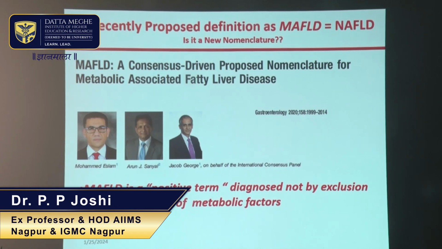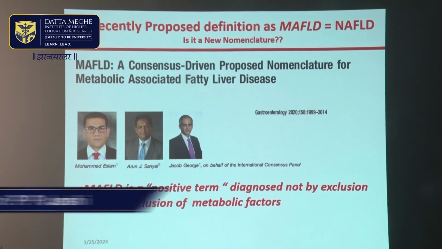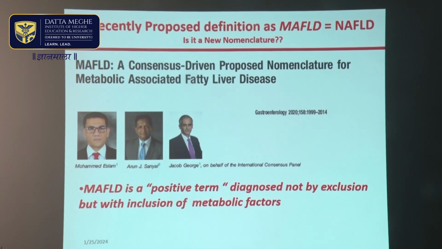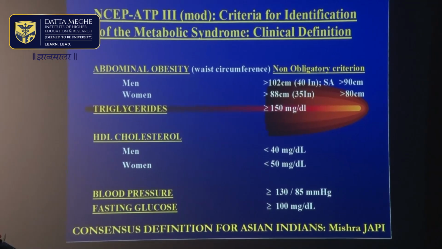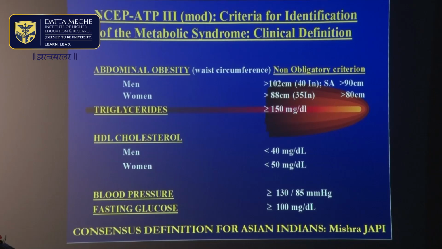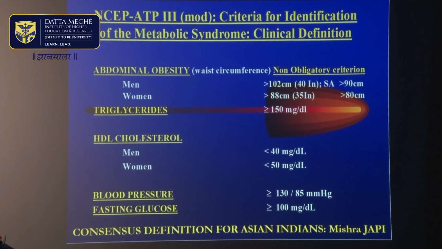Since NAFLD is a negative definition, a positive definition has been proposed, which is called metabolic associated fatty liver disease, a consensus-driven proposed nomenclature, diagnosed not by exclusion but by inclusion of metabolic factors. And these are the metabolic factors: metabolic syndrome, that is, the NCEP ATP III guidelines for diagnosis of metabolic syndrome, which is a clinical definition.